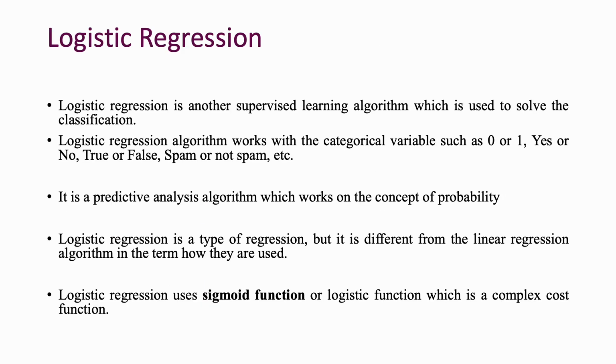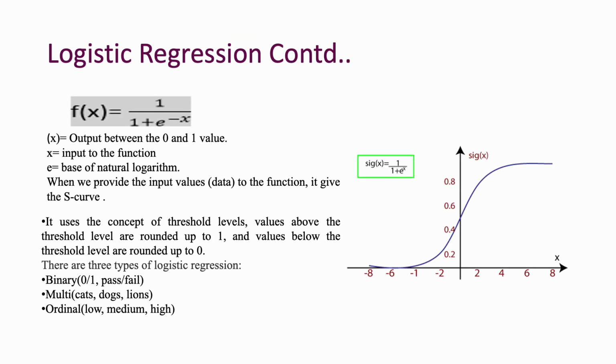Logistic regression. Logistic regression is another supervised learning algorithm which is used to solve classification problems. This algorithm works on categorical variables such as zero and one, yes or no, or true or false. It is a predictive analysis algorithm which works on a curved line. Here x is the input function, and e is the base of the natural logarithm. It uses the concept of threshold levels. There are three types of logistic regression: binary, multi, and ordinal.